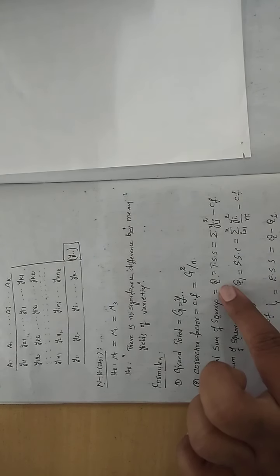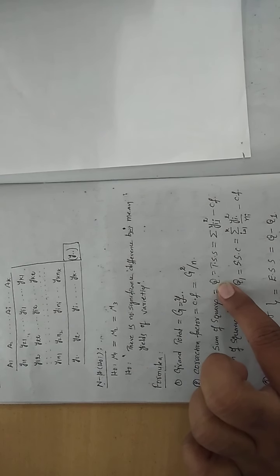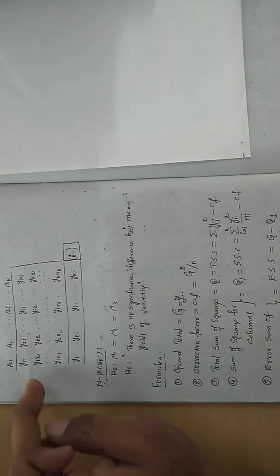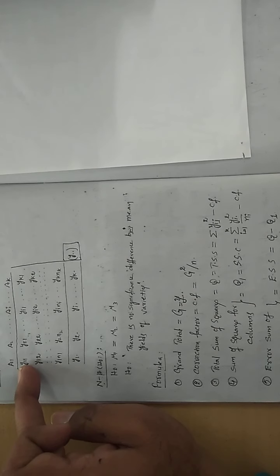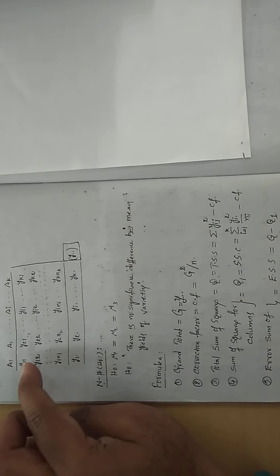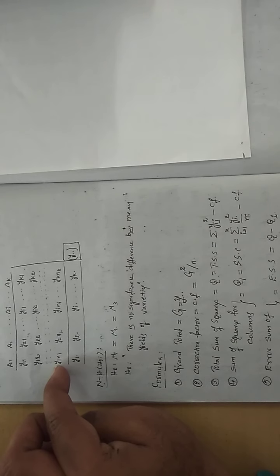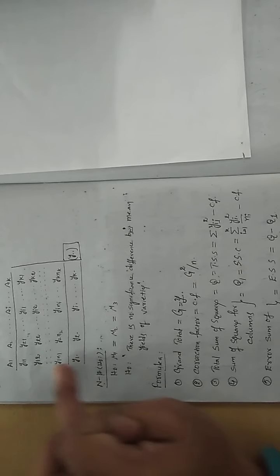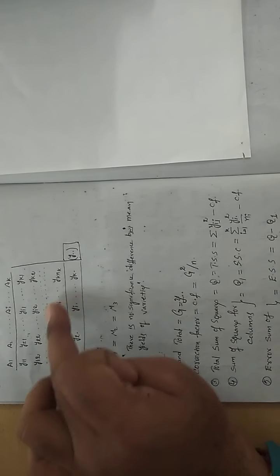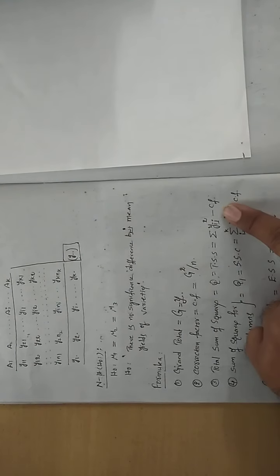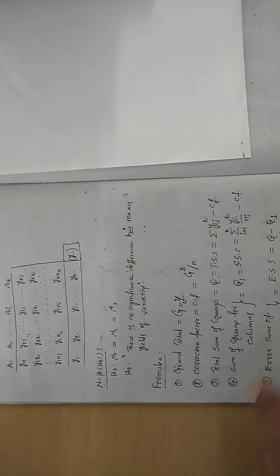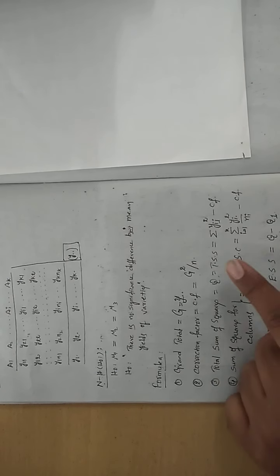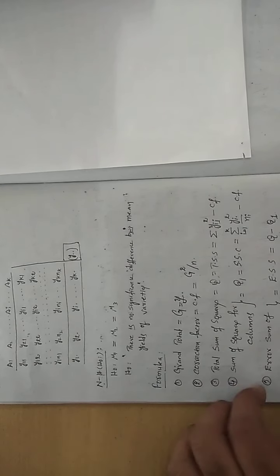What is the standard notation I am using? Q. How do you get it? Square each element and take the sum: Y11 square plus Y12 square plus Y1n1 square plus so on, squaring each and every term individually and taking the total, minus the correction factor. You get the total sum of squares.